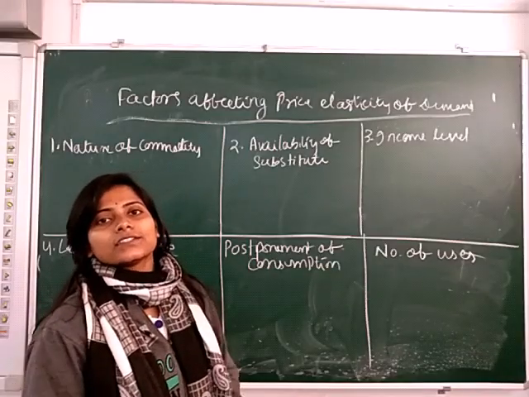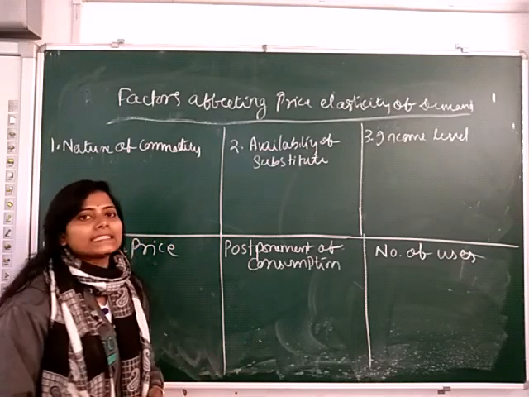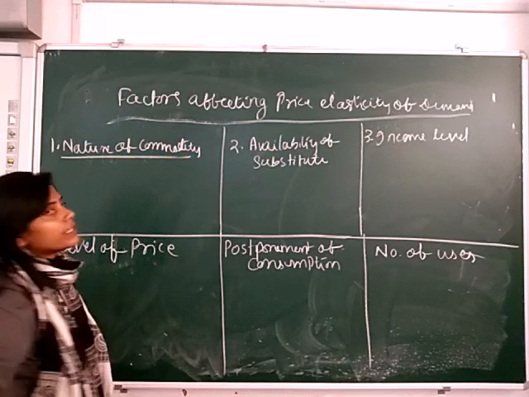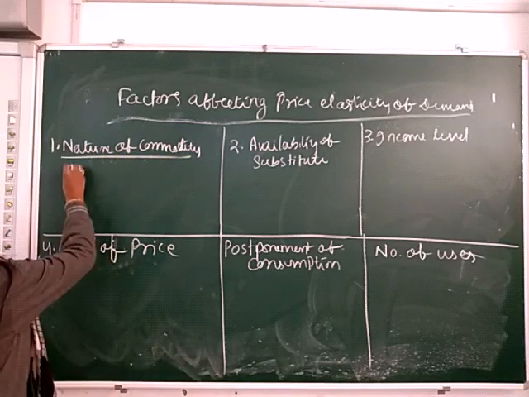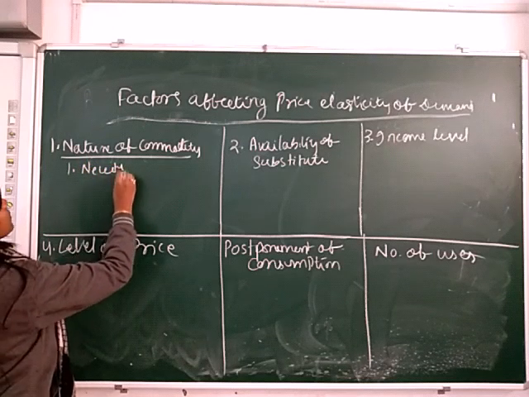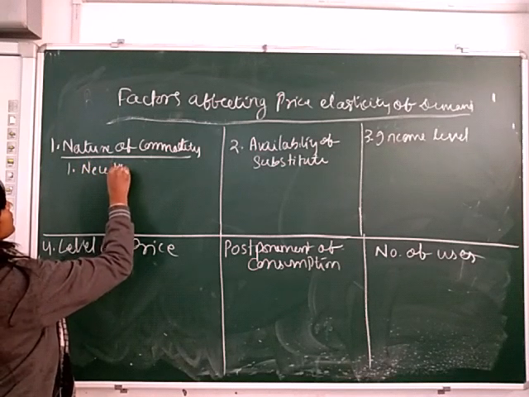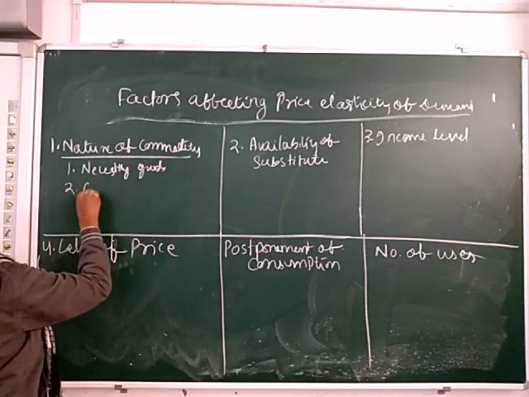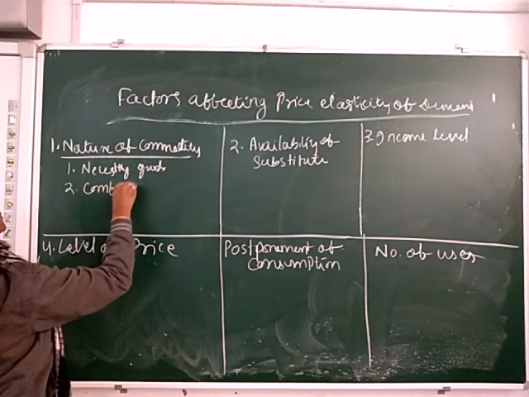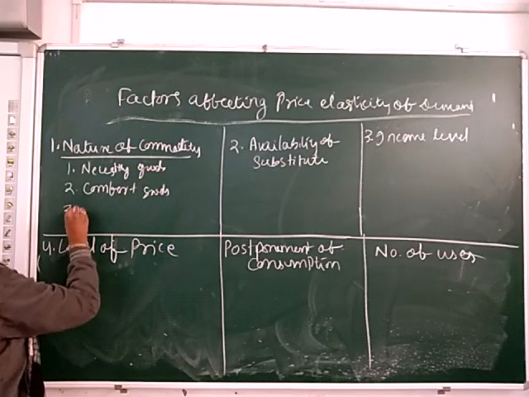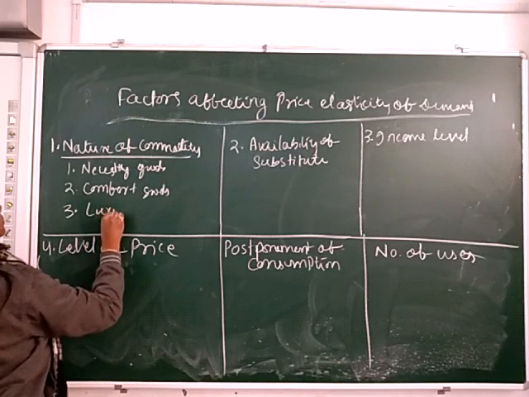Now we discuss some factors which affect the price elasticity of demand. First factor is nature of commodity. There are 3 types of commodity. One is necessity goods, second is comfort goods, and third is luxurious goods.